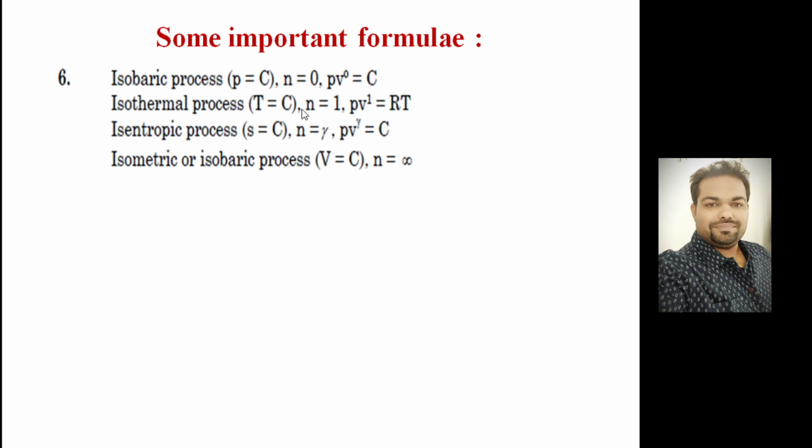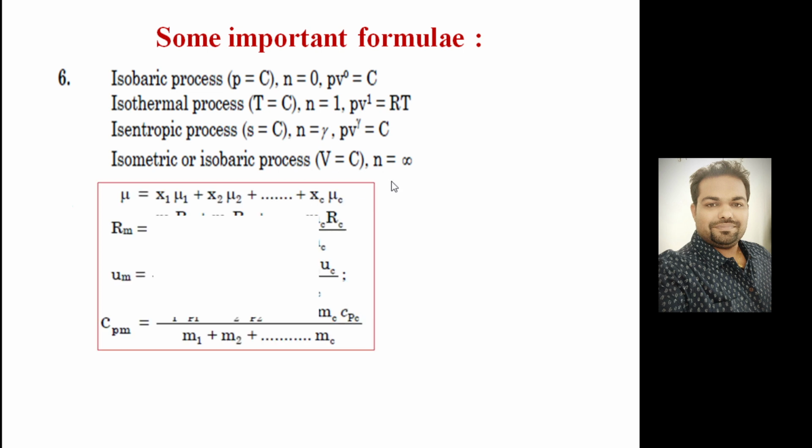Isothermal process, temperature is constant. We can say n is equal to 1, or you can get Pv is equal to RT, which is a constant. Temperature is constant here. Isentropic process is the one in which entropy remains constant, or you can say n is equal to gamma, Pv to the power gamma is equal to constant. If it is isochoric, volume is equal to constant, or you can say the polytropic index is infinity. This was already covered in the introduction chapter.